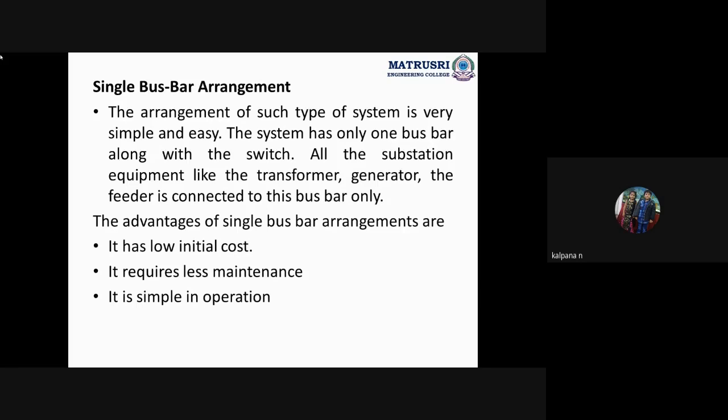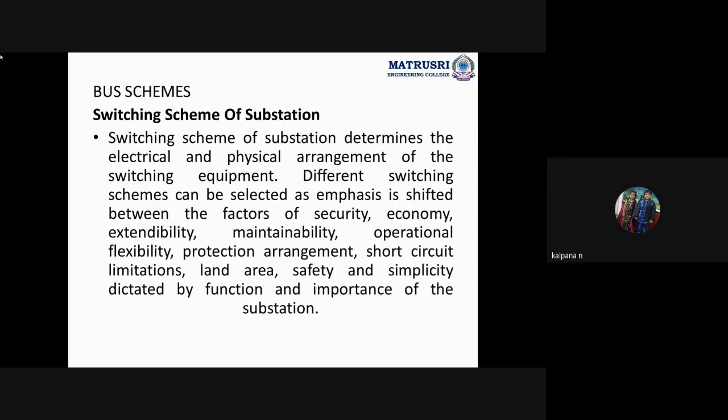So in order to give the uninterrupted power supply, as well as to give the protection to the substation, how should this equipment be connected and arranged, in what way, so that we can satisfy the consumer by protecting the entire substation? That is the function of the bus schemes or switching schemes. Am I audible? This is very, very important. Keep a star mark for this.